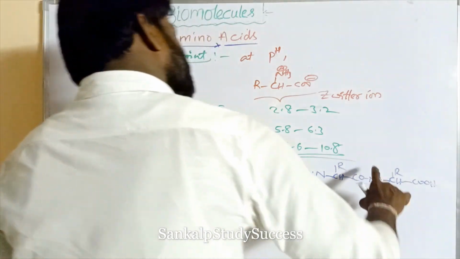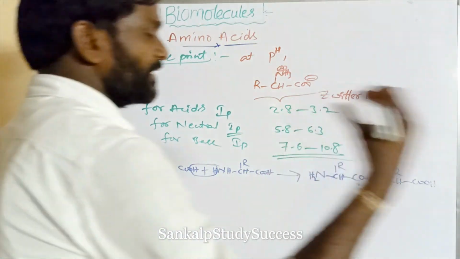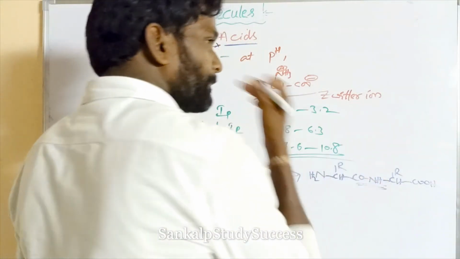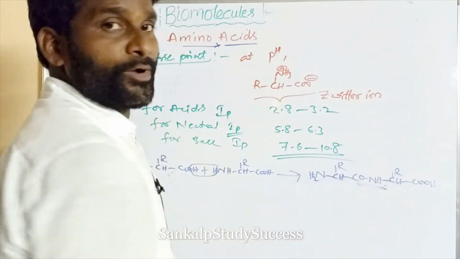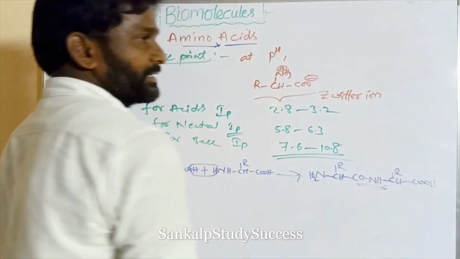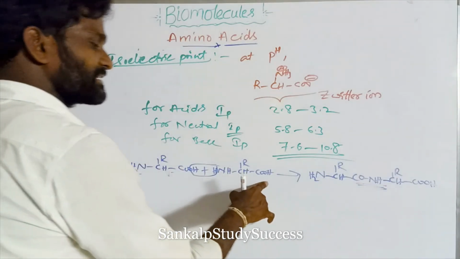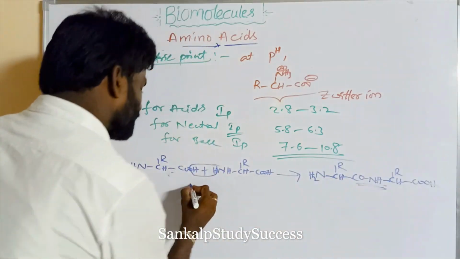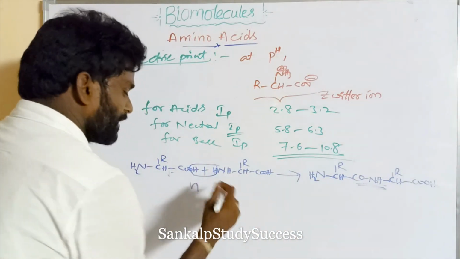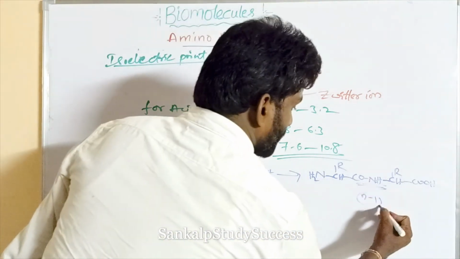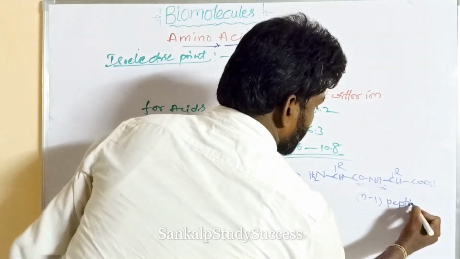So a number of amino acids combine to give a protein. In a protein, which bond is present? The peptide bond is present. This is the amide bond. If two amino acids give one peptide bond, then n amino acids combine to give n minus 1 peptide bonds.